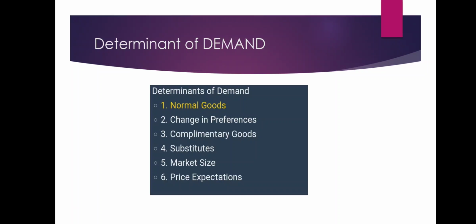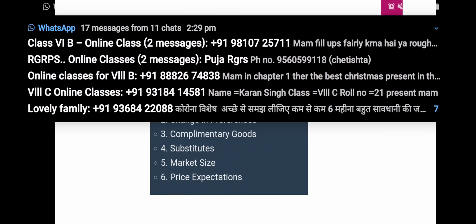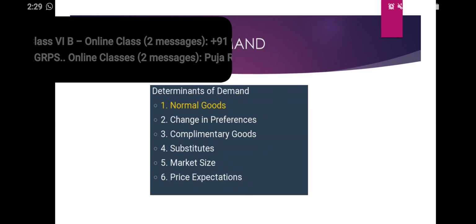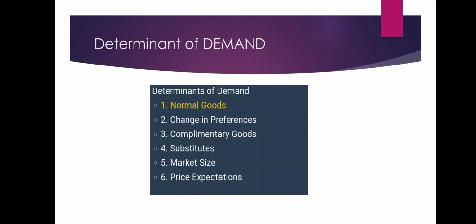Maybe future income: consumers' current demand will increase if they expect higher future income. Their demand will decrease if they expect lower future income. Now, the last one is the number of buyers. More buyers lead to an increase in demand, and fewer buyers lead to a decrease.